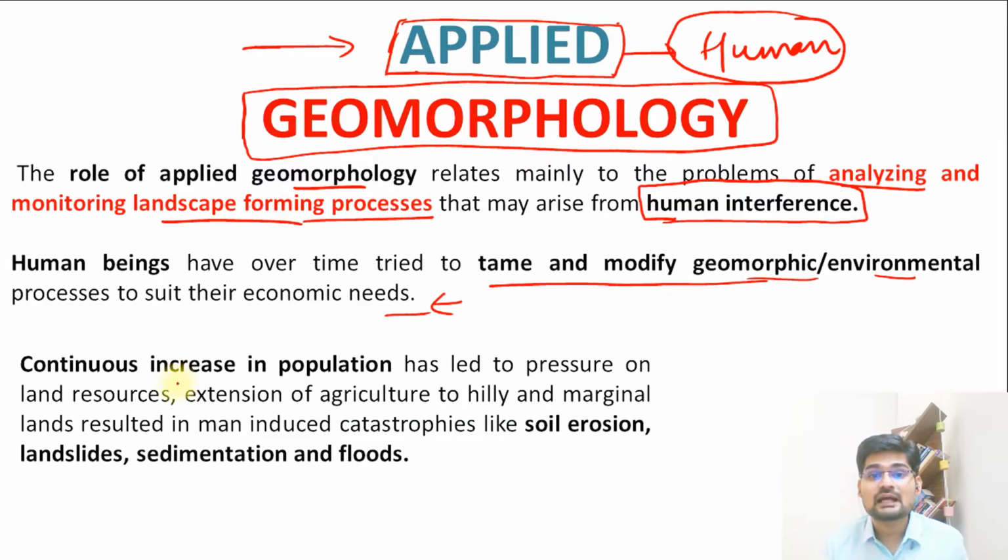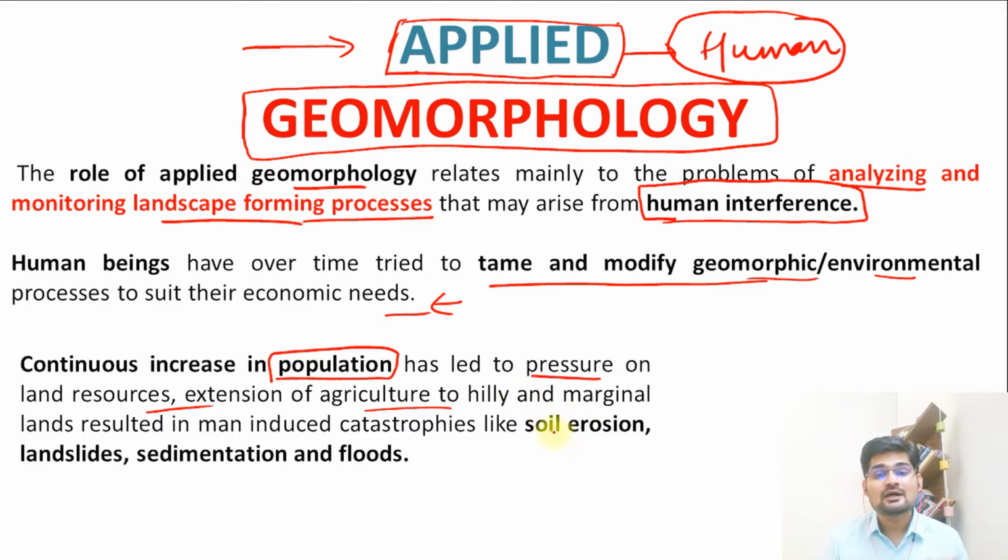And apart from that, human beings are important because of the increase of population in the world that we have seen across all continents. Continuous increase in population has led to pressure on land resources: agriculture, hilly areas, plain areas, deltas, coastal areas, even islands are populated.